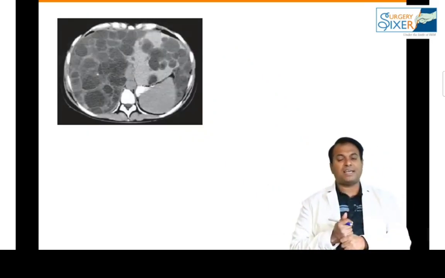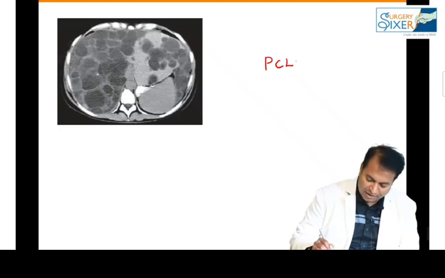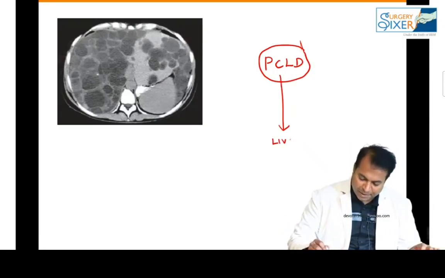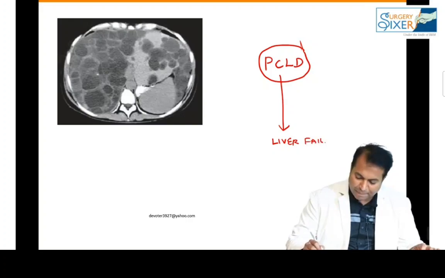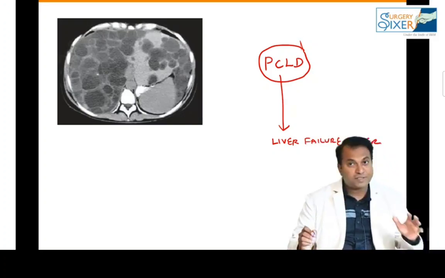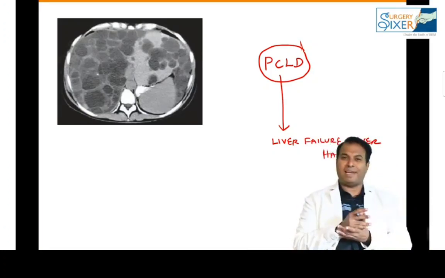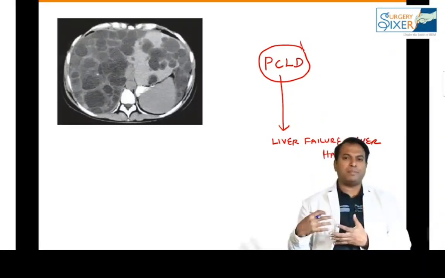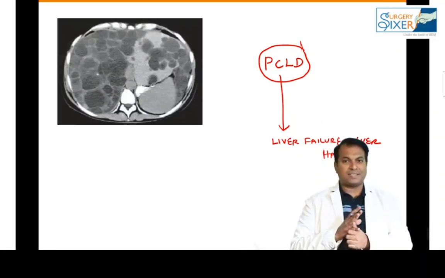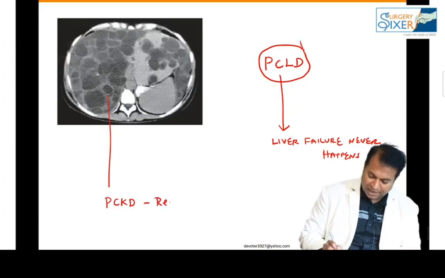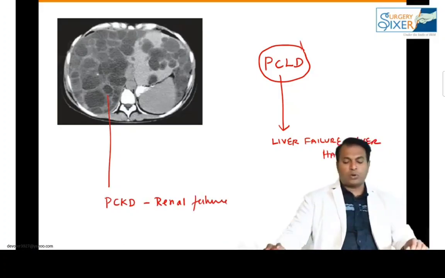And this is a classical picture seen in polycystic kidney disease patients, known as polycystic liver disease. Whatever may be the number of cysts in the liver, liver failure never happens. Interesting point, no? But the major problem in these cases is they will develop polycystic kidney disease and renal failure. We treat these patients only for compressive symptoms. We do it laparoscopically, we remove the cysts for these patients. So PCLD patients will never develop liver failure, and because of PCKD, they develop renal failure. So these are the points I want you to remember from liver tumors.